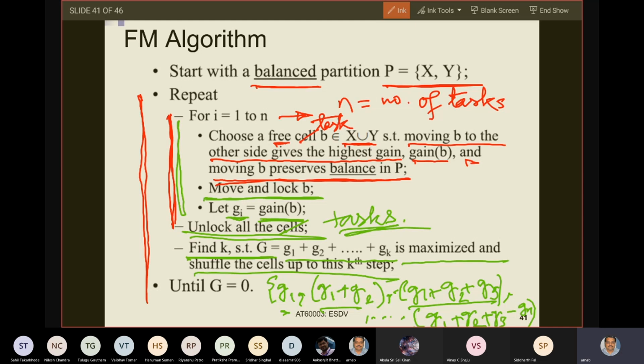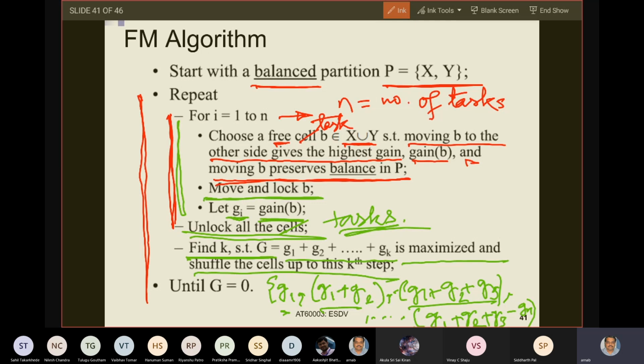You forget why you are doing this. Understand at least the semantics now, why I am explaining. Have you got what they are trying to say? You are finding that value G1 plus G2 plus dot dot up to Gk for which capital G is maximized. So capital G will be either equal to G1, or G1 plus G2, or G1 plus G2 plus G3, and so on up to the maximum. That value will be taken by capital G for which this summation is maximized.